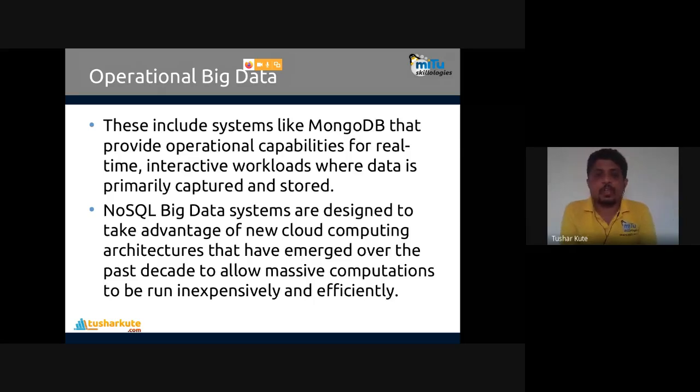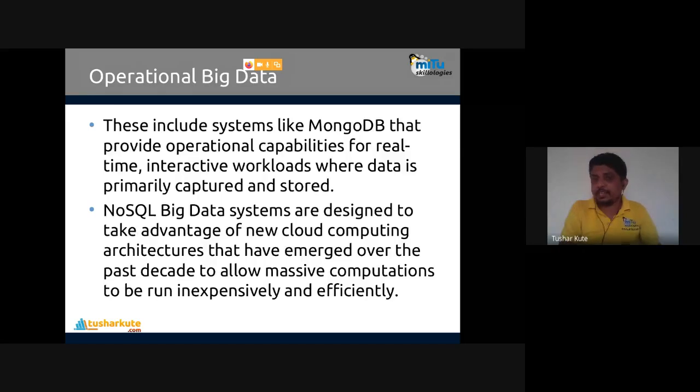They provide a capability for real-time interactive workloads where the data is primarily captured and stored, and after that we can use it for performing any kind of operations on it. NoSQL big data systems are designed to take advantage of new cloud computing architecture that has emerged over the past decade to allow massive computations to be run inexpensively and effectively. This data is used for general purpose operations, and we are not modifying it.